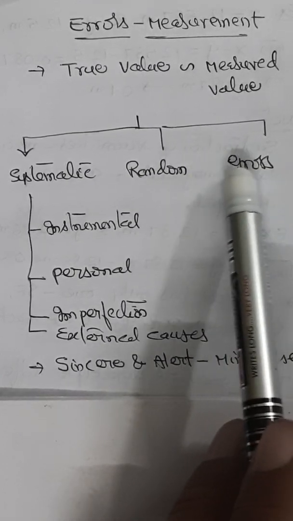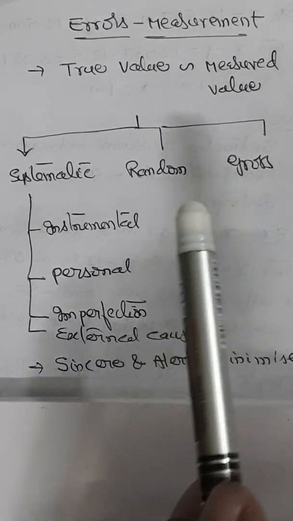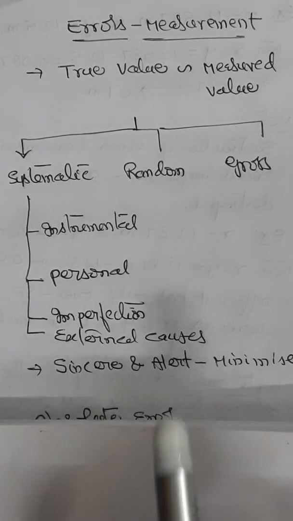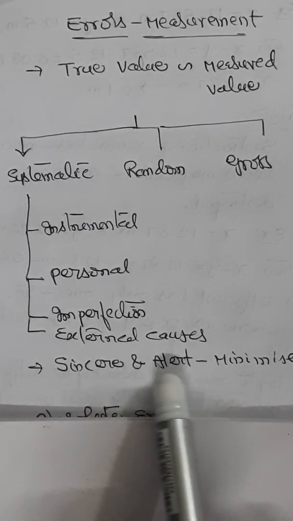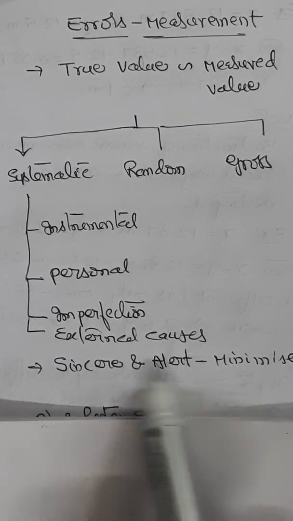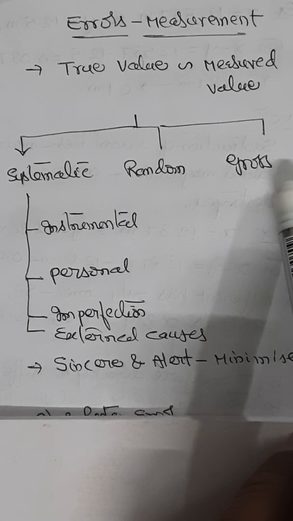All these errors come under gross errors, which can be minimized only when the observer is very sincere and mentally alert. Then only you can minimize such gross errors.